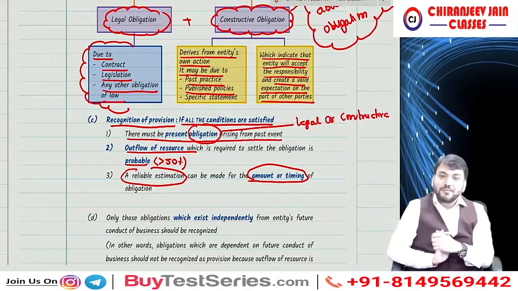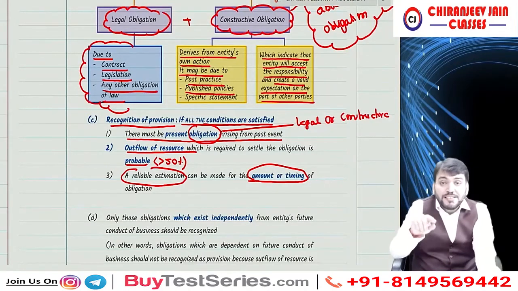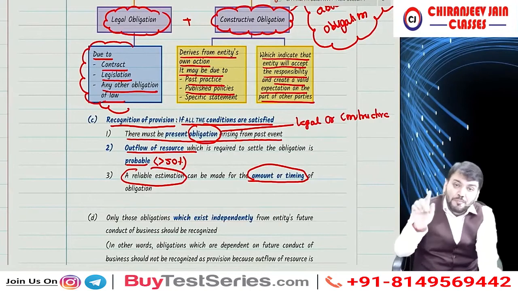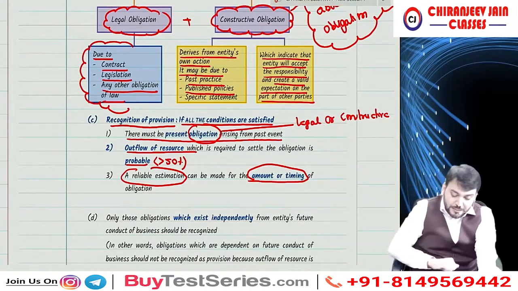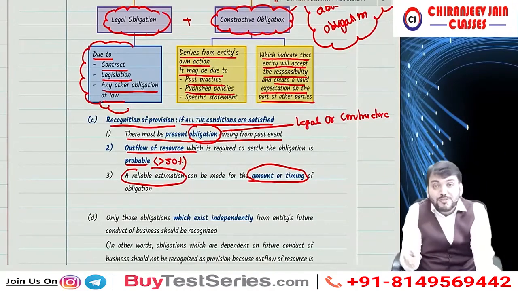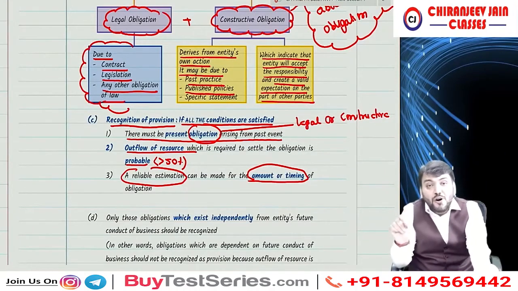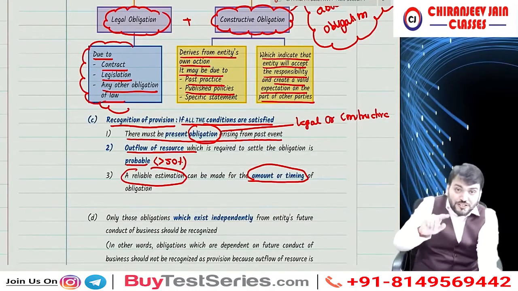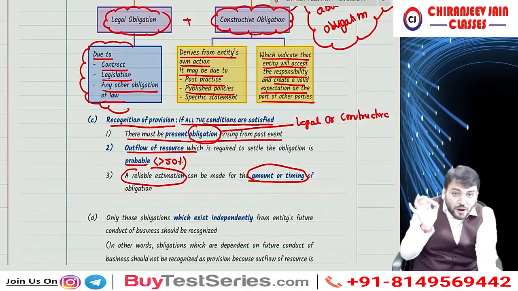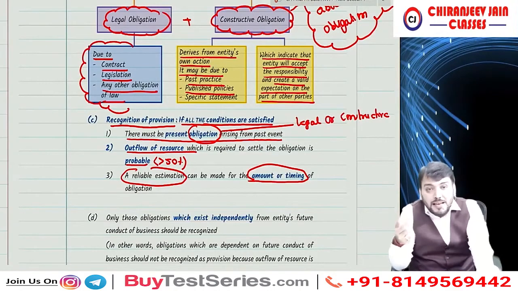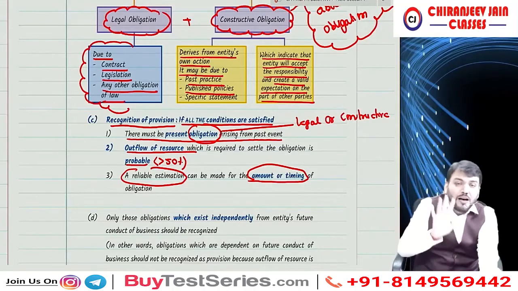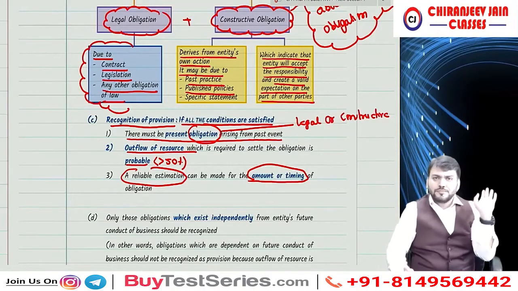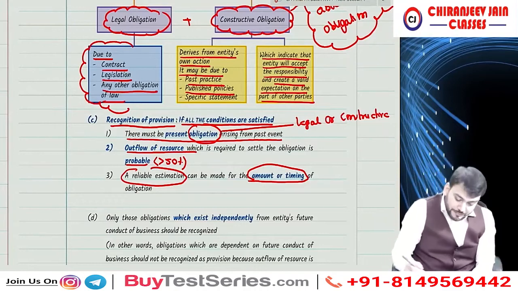So what are the three conditions? What is the first condition? There must be present obligation arising from past event. Second, outflow of resource which is required to settle the obligation is also probable. And third, a reliable estimation can be made for the amount or timing of the obligation. Understood? Have you understood this point?